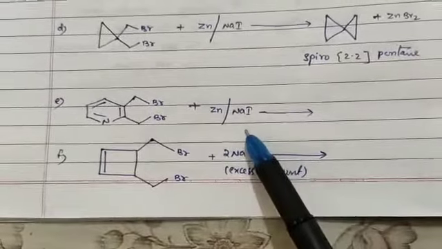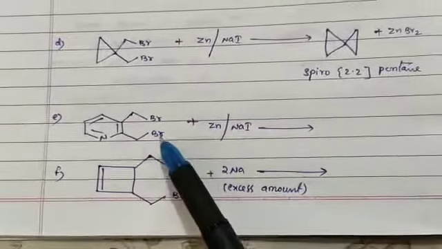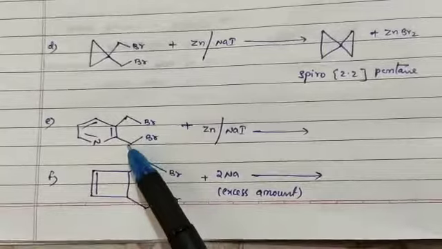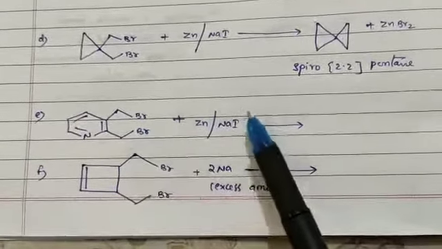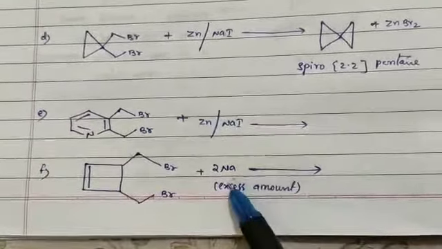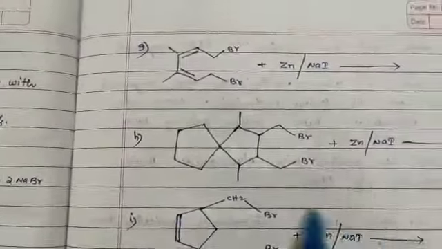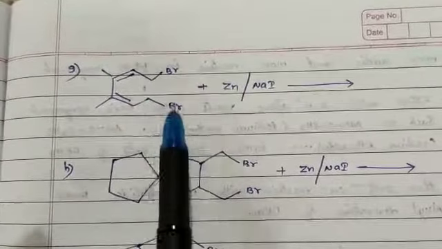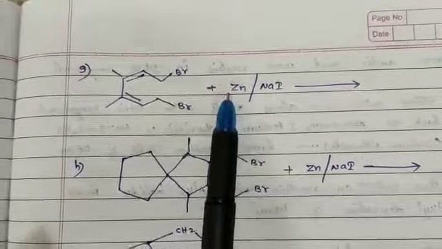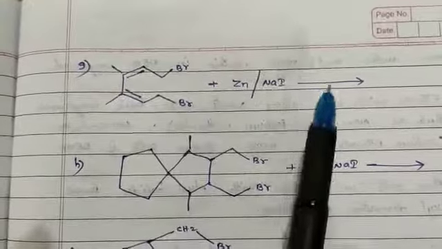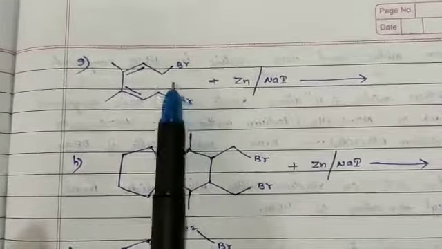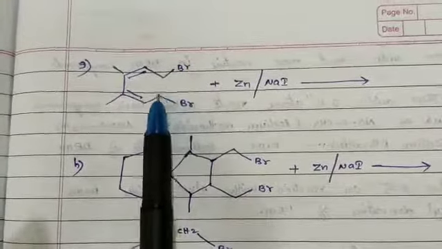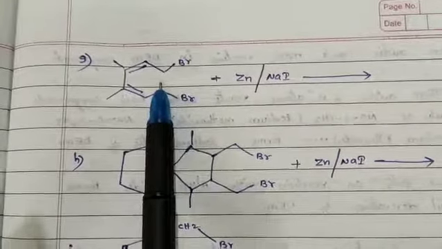Now all of you do some exercises. Here we have two bromines adjacent to each other, so it is a dihalogen compound. On reaction with zinc, or on reaction with sodium, write down the product's name. In the other example also we have bromine and bromine. On reaction with zinc, they are eliminated in the form of zinc bromide, ZnBr2, so that between these two carbons a single bond is generated.